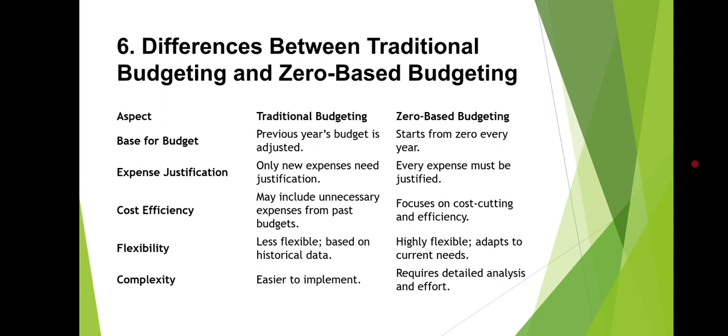So these are the differences between traditional budgeting and zero based budgeting. There are different aspects, and these are the common aspects where you can compare traditional budgeting as well as zero based budgeting.